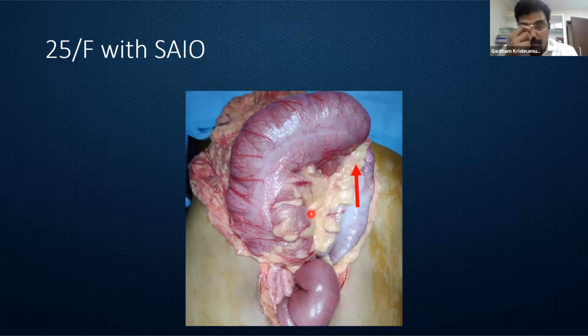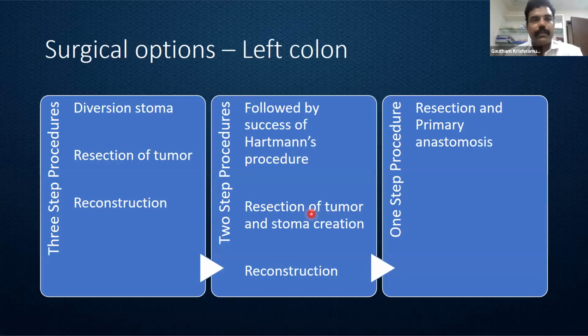But for this individual, a 25-year-old female who had an obstruction for 7 days and was not taking adequate oral intake, her albumin was 2.5. There was a debate whether we should have gone in for a stoma formation first. So always the resection or stoma can be part of the algorithm. But whether the reconstruction has to be made or the stoma has to be matured, that is based on each individual case and the surgeon's judgment during the surgery.